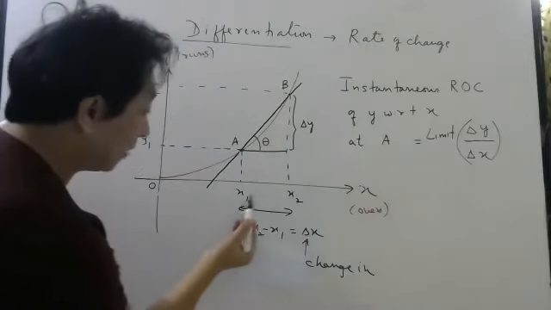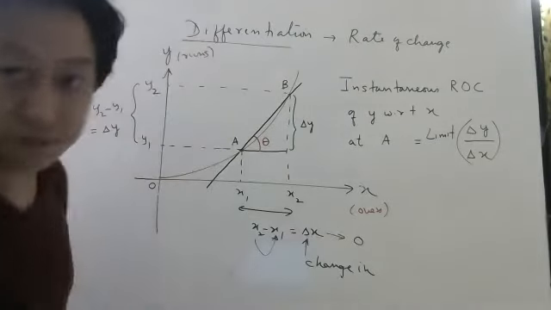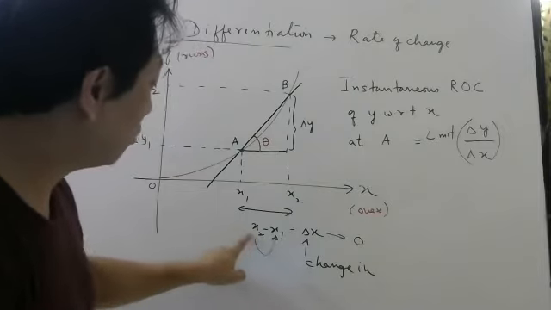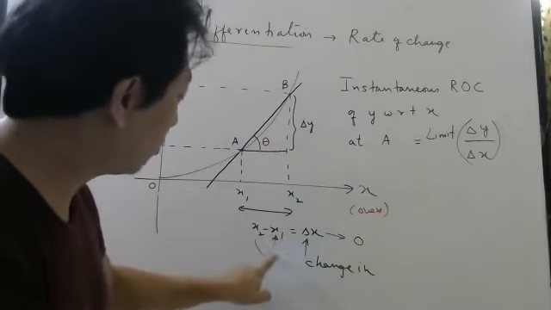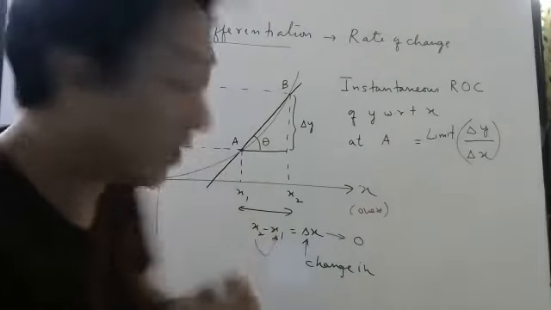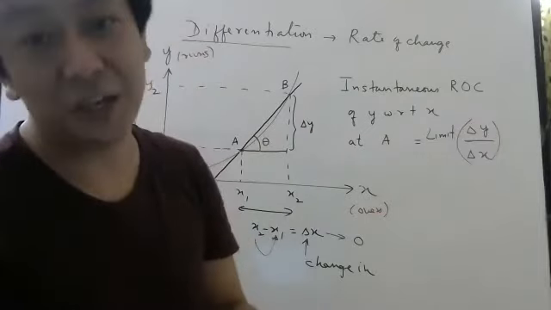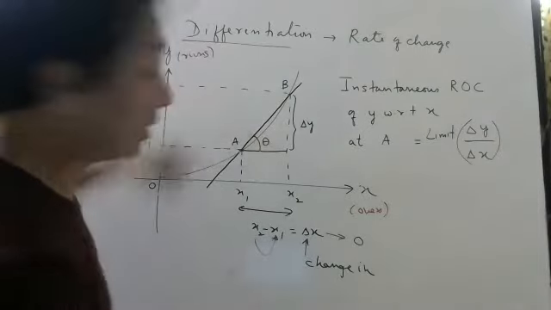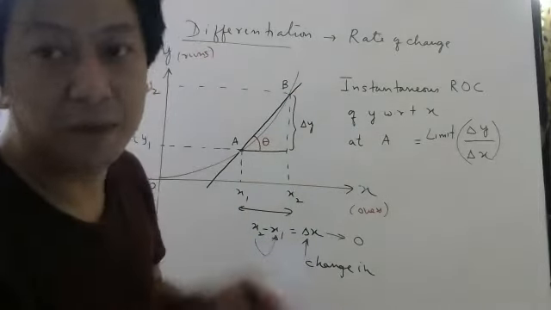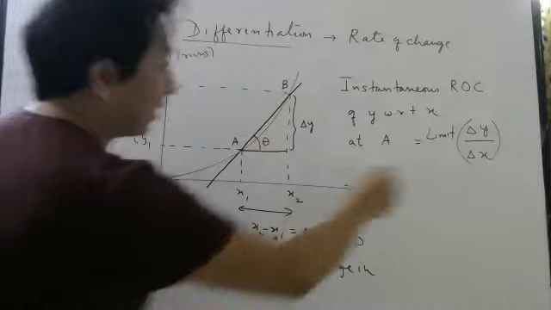Now if x2 comes very close to x1, this difference will go close to 0. Right? 3 minus 2, 2.5 minus 2, 2.2 minus 2, 2.01 minus 2, 2.0001 minus 2. So if you bring the second coordinate very close to the first coordinate, the difference will become very, very small. So the whole idea of instantaneous rate of change at a particular point is to bring the other point very close to this point. You can choose any other point, I don't care. But since I have already mentioned B, you bring that point B close to A and keep calculating this ratio.